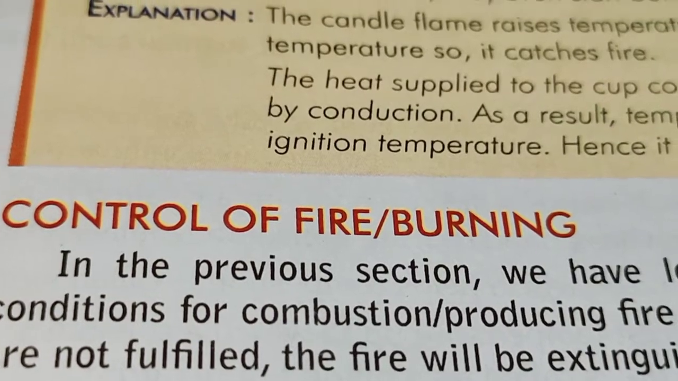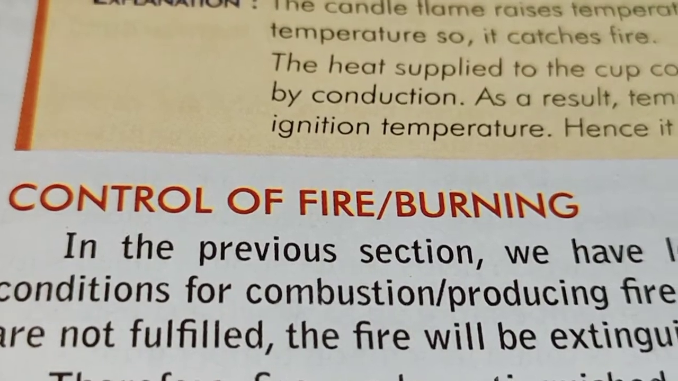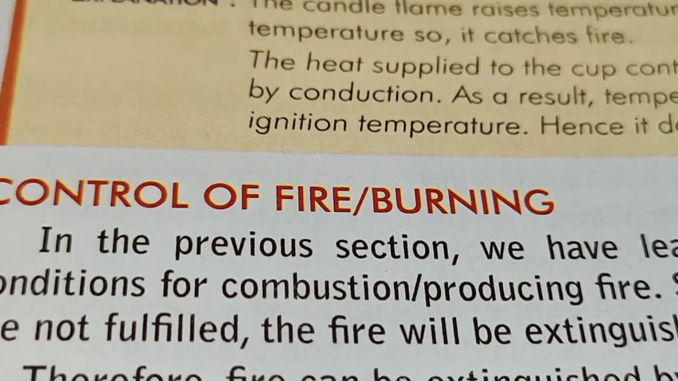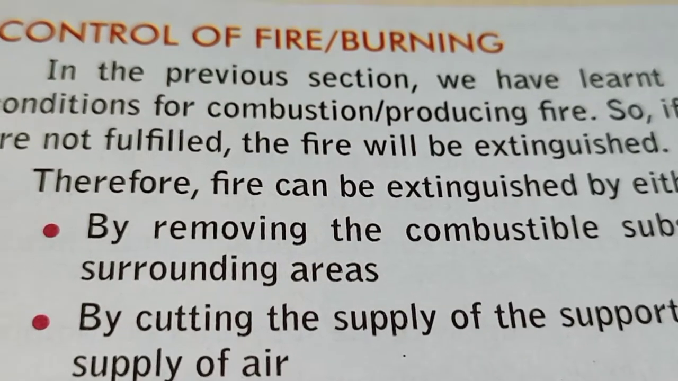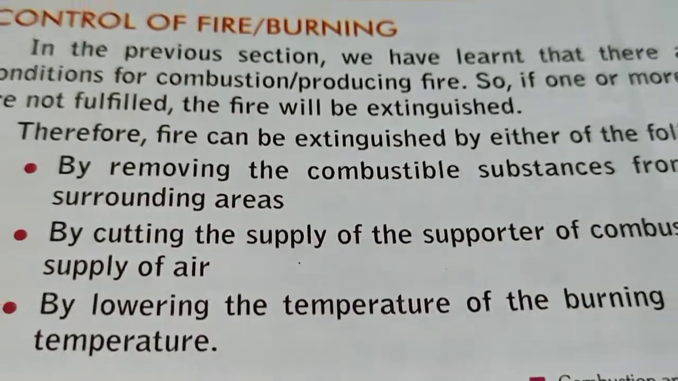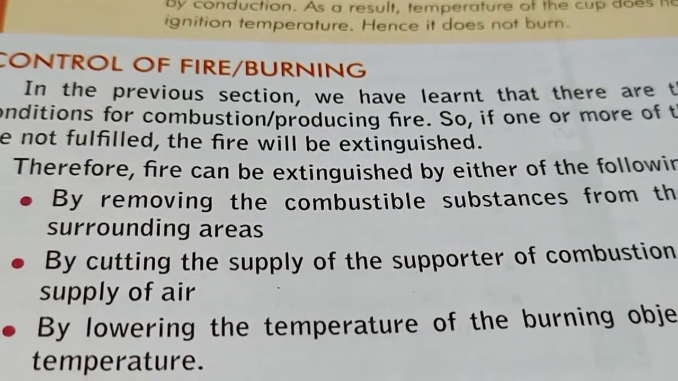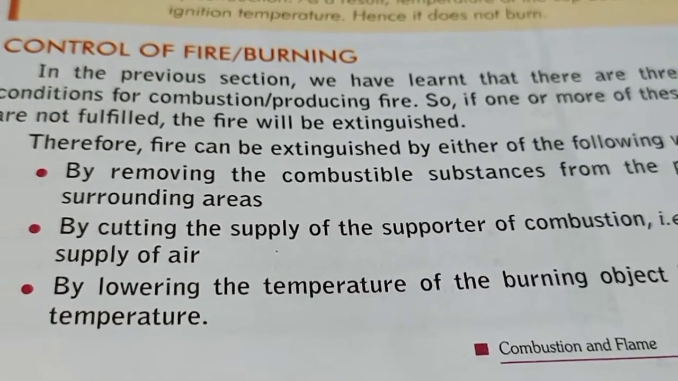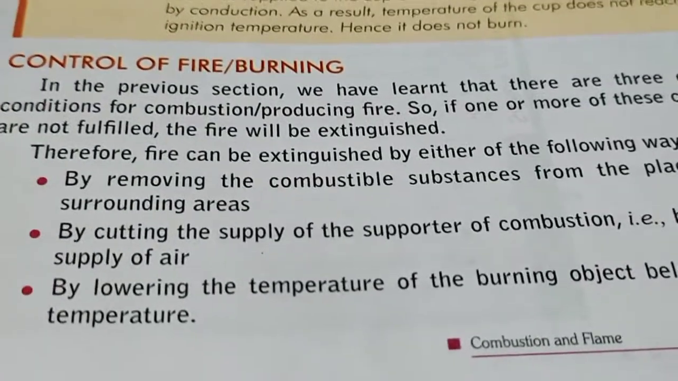Now, how to control the burning or fire? There are certain cases where we must have control over the burning. It's very clear that if the supporters of combustion are removed, then the fire will be extinguished. So first of all, we can extinguish a fire by removing the combustible substance from the surrounding area. Number 2, by cutting the supply of the supporter of combustion, that is air. And number 3, by lowering the temperature of the burning object below its ignition temperature, if possible.